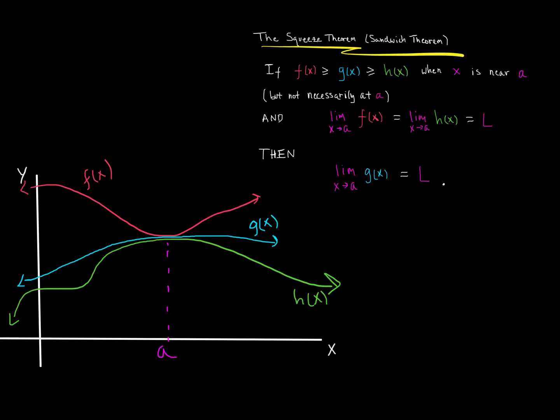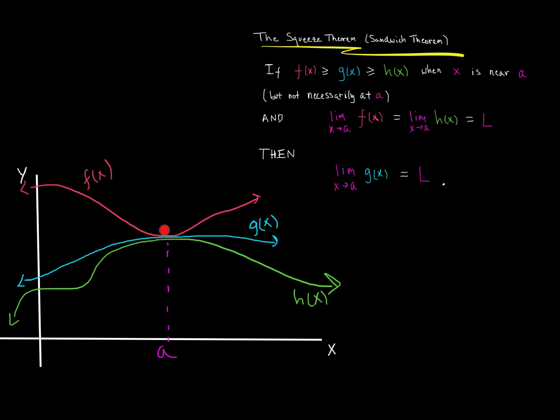And we also know that the limit of f of x, as you can see, as f approaches a from the left and approaches a from the right, is equal to the limit as h approaches from the left and from the right. And I tried to draw these sort of on top of each other, if you can picture that, but I also wanted you to see each function, so it almost looks like they're layered.